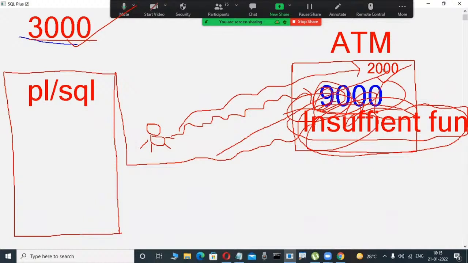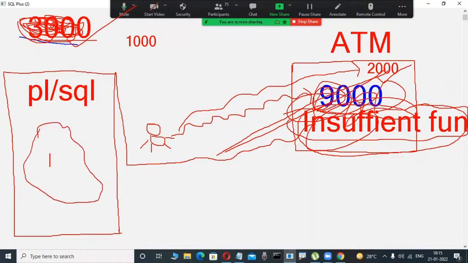Now, whenever we are withdrawing 2,000, what is the available balance now? Here 3,000 minus 2,000, that is 1,000. That I want to affect in my database. Otherwise, if you withdraw 2,000 and still 3,000 is available, the total banking system is collapsed. Those are all transactions, they are written through coding only. That's why for this type of coding, PLSQL developers are required in a project.